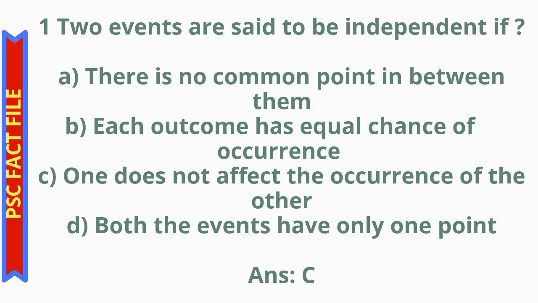point in between them, ഓപ്ഷൻ ബി each outcome has equal chance of occurrence, option C one does not affect the occurrence of the other, option D both the events have only one point. The correct answer is option C one does not affect the occurrence of the other. Two events are said to be independent if one does not affect the occurrence of the other.